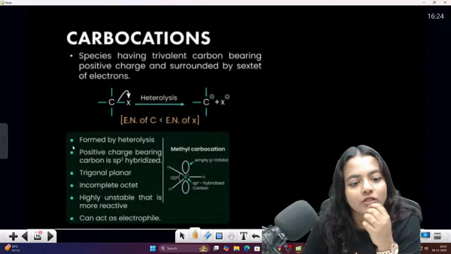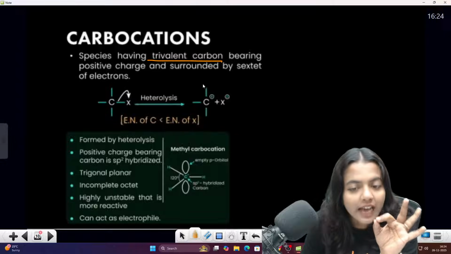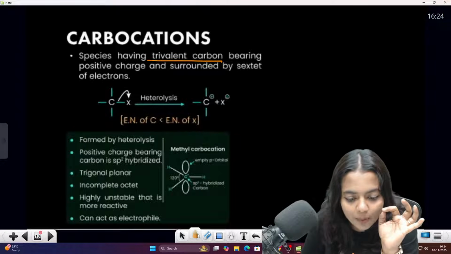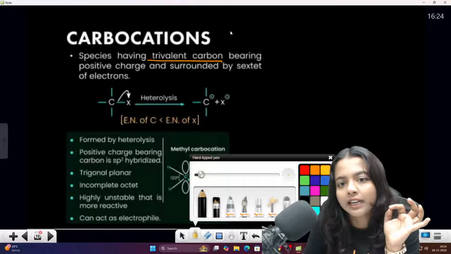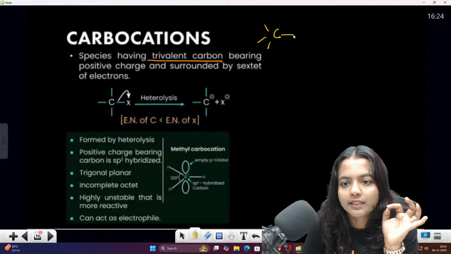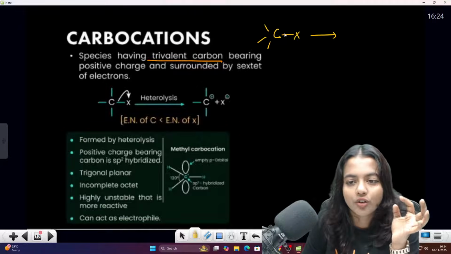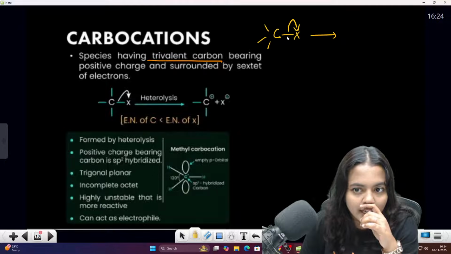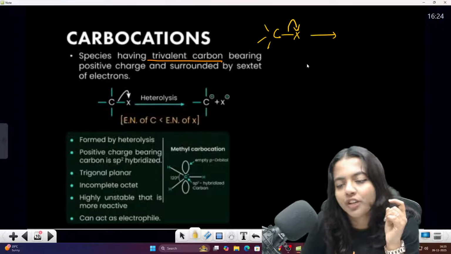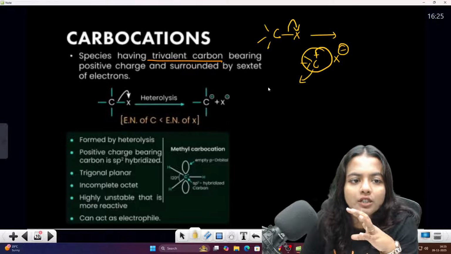Okay, so carbocation, as I told you, has a trivalent carbon bearing the positive charge. Listen carefully here. For example, there is a carbon with 3 valencies, here a hydrogen, whatever it is. I'm not telling it as hydrogen. Suppose there is an X, there is a shifting of this particular electron. If this electron group completely shifts here, they will be creating a carbon positive and this will be your nucleophile or your negative charge. So this is your carbocation.